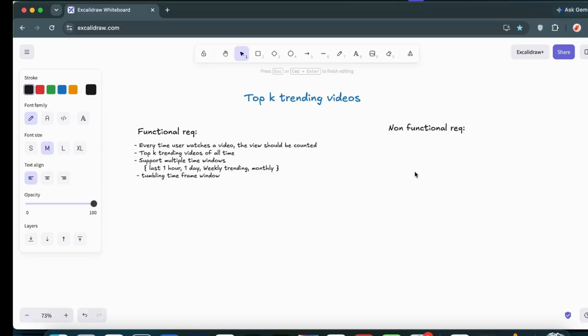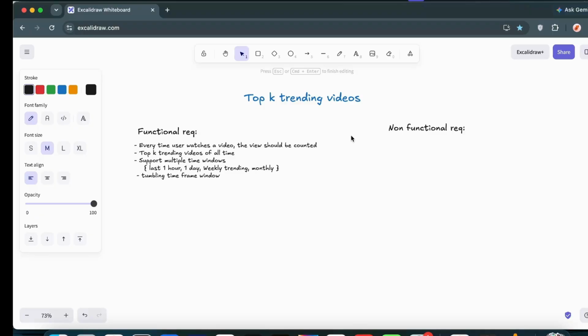The most important ones to mention in interviews: the first thing is obviously we have to consider the CAP theorem. In CAP theorem, partition tolerance is a must for designing this type of system. So between consistency and availability, we have to go for availability, because users should be able to retrieve trending videos even if some server fails. Obviously availability is what matters the most in these cases. So yes, the system should be highly available.